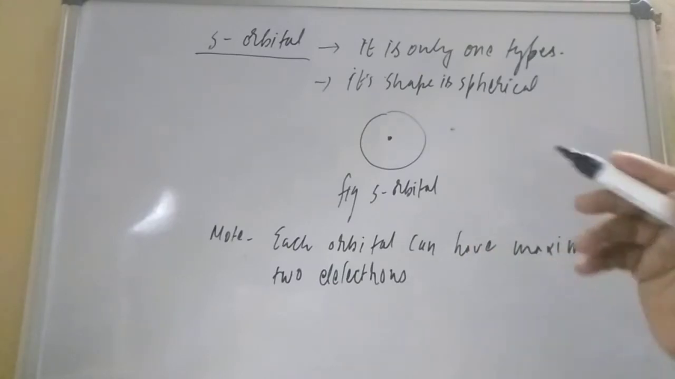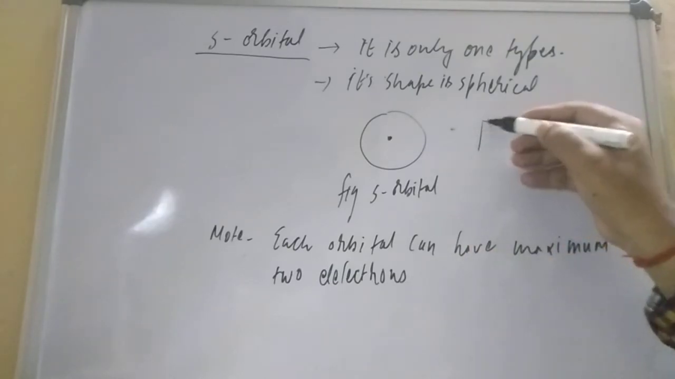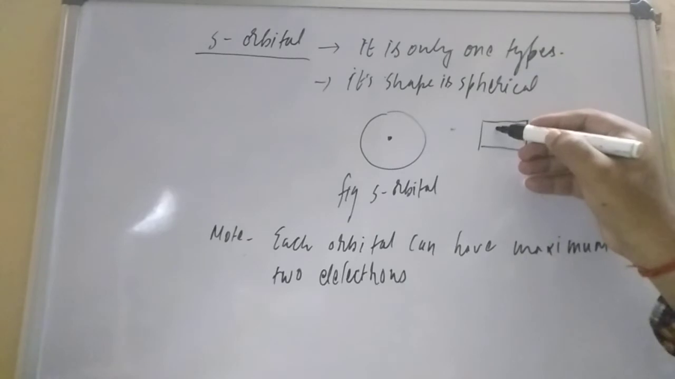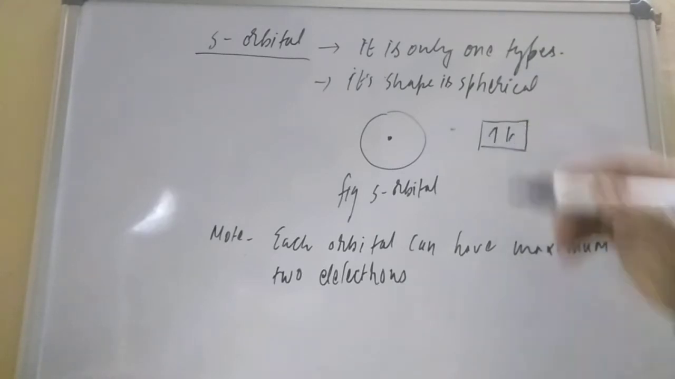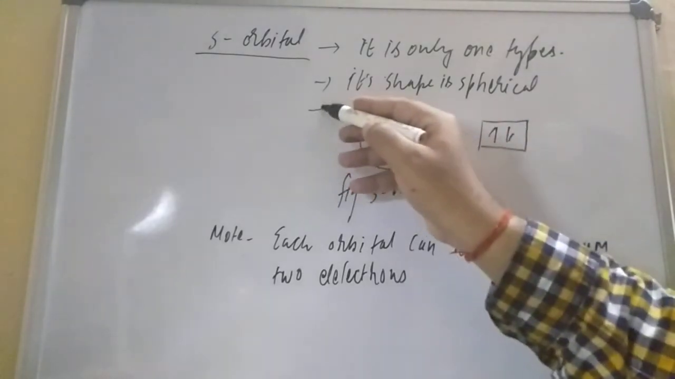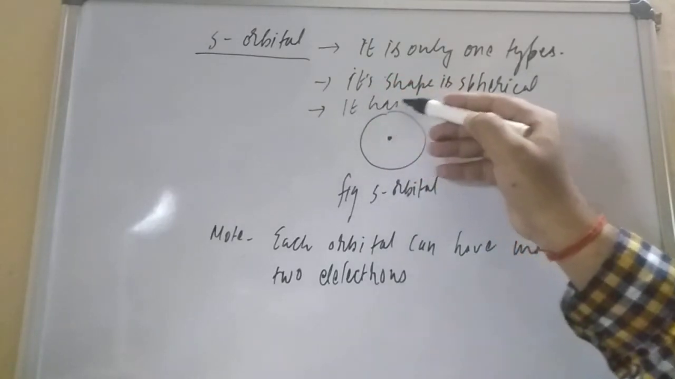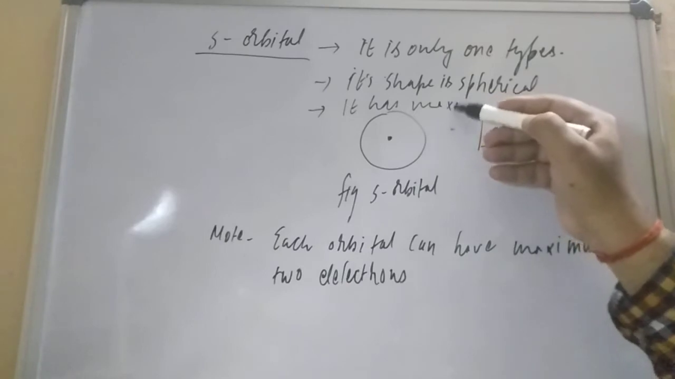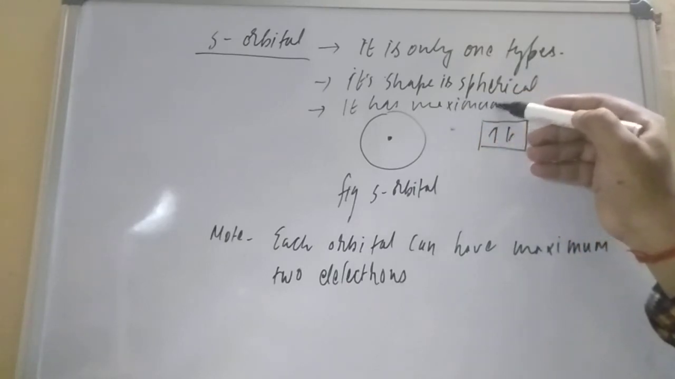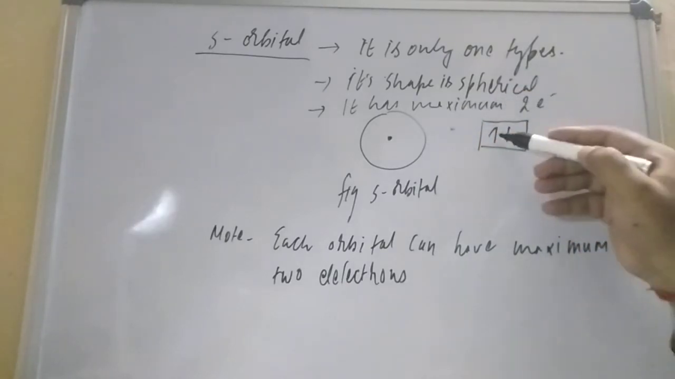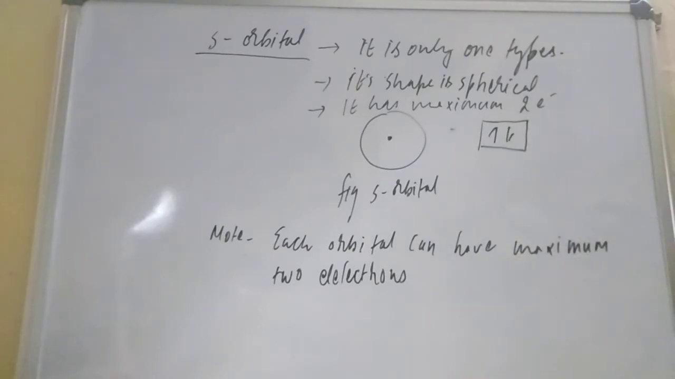One type means one orbital. So one means how many electrons are possible, student? That is 2 electrons. One is clockwise, the second is anti-clockwise. So if you want to add one more point, it has maximum how many electrons, student? If someone is asking, maximum 2 electrons. One electron is clockwise, another electron is anti-clockwise. So this is all about the s orbital.